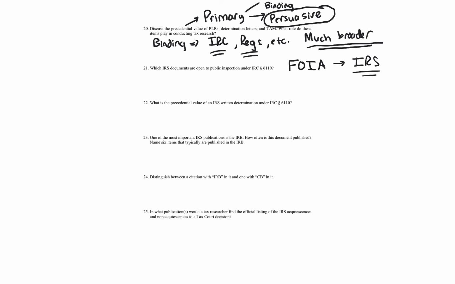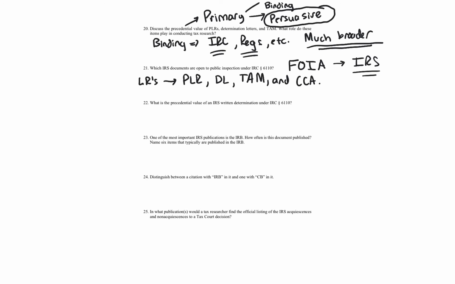So unpublished IRS letter rulings, let's put LRs, which include private letter rulings, determination letters, technical advice memorandums, and chief counsel advice, or similar to chief counsel advice. Those four items are the main documents. So let's go ahead and move on.